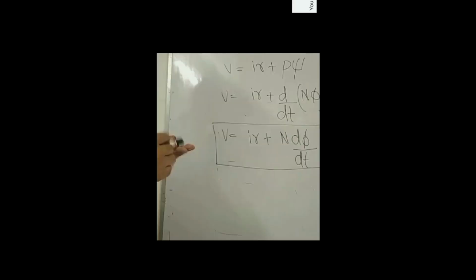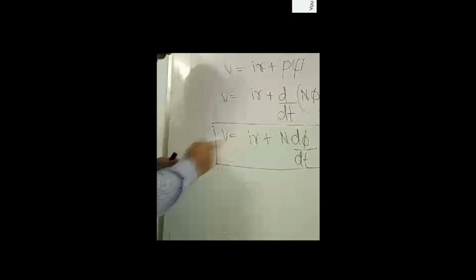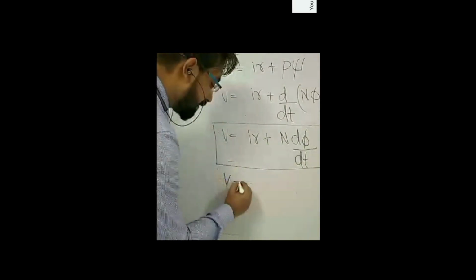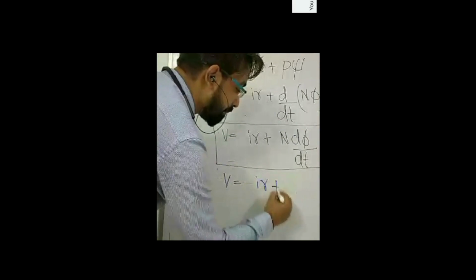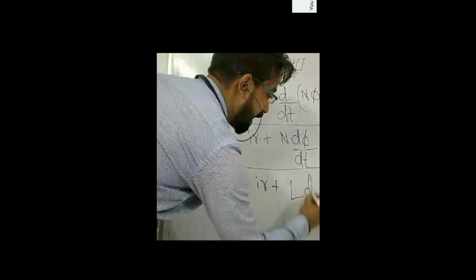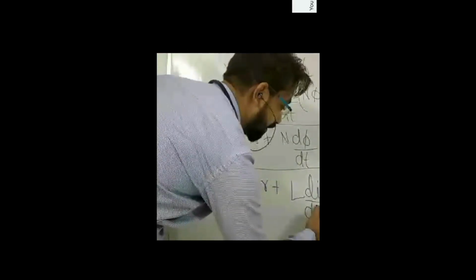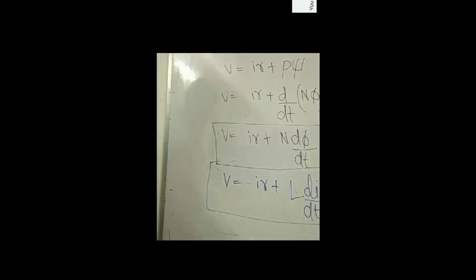Now in electrical circuits we have so far studied that V is equal to IR plus L di upon dt. We studied that, right? This second one is also correct.